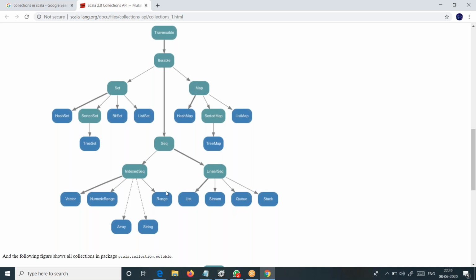I'm not going to leave anything, we don't need to worry about that. But now I'm just focusing on important classes here. Vector is good, list is good to know, hash set is good, list set is good, tree set is good here. Hash map is good, list map is good, tree map is good. Tomorrow I'm going to finish all this. At least the list part I will finish, and the map part one more day. Then we will see the difference between immutable and mutable hierarchies. The difference is we can change mutable objects, we can't change immutable objects. But methods, everything will be almost similar, sir. The kind of implementation doesn't change.